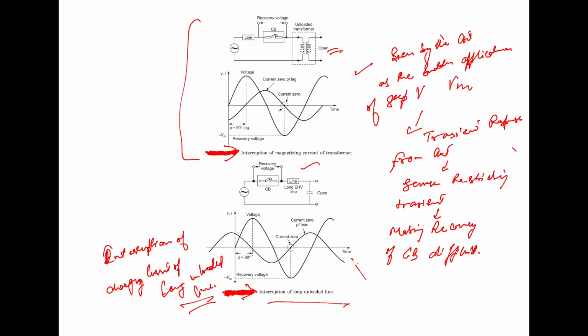In this case the current leads, because it is a charging current, the current leads the voltage by almost an angle of 90 degrees.